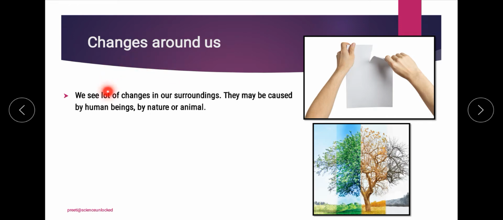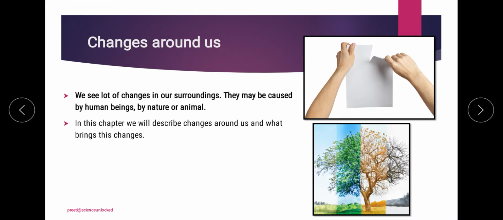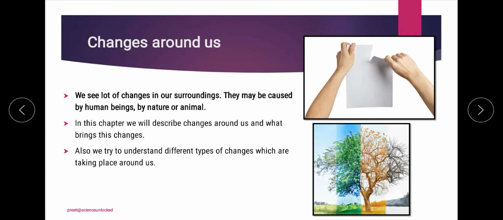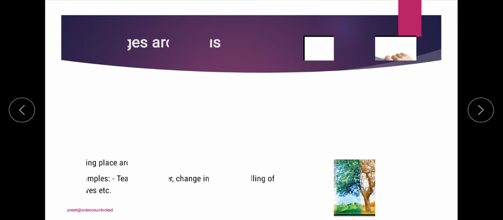The different set of changes that we observe around our nature and our surroundings all come under this, and we will talk about them in this chapter in a little bit of detail. We will find out what the different types of changes are and how we are going to identify them, whether it is a simple change like tearing of paper, which you can control, or a unique kind of change like the change in weather, which is totally out of your control. So let's get into the details of these things.